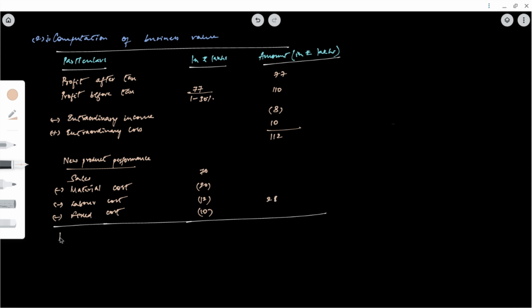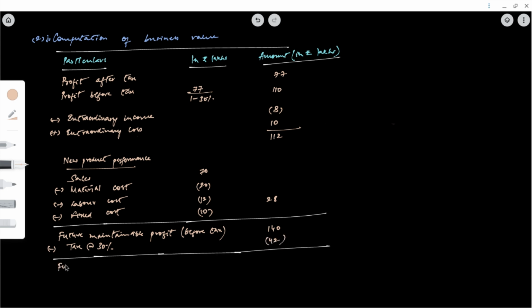Now, future maintainable profit before tax will be 112 plus 28, that is 140. Minus tax at 30%. So 30% on 140 will be 42.